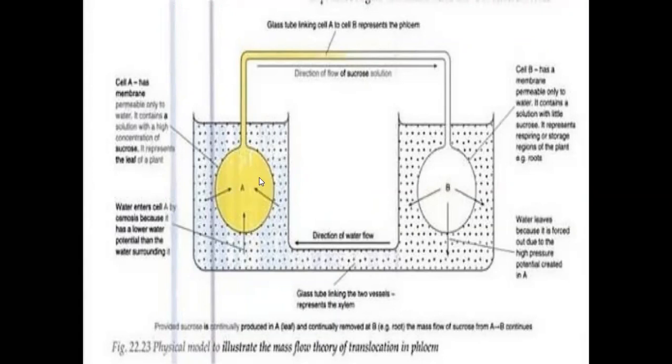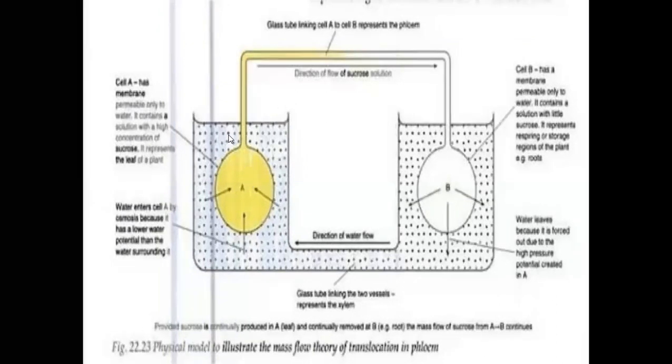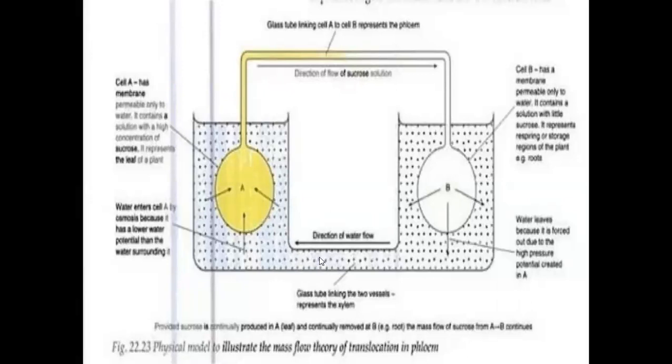We take two osmotic potential parts, A and B. These two osmotic potential parts are covered with a plasma layer, and they are connected with a long glass tube, C. This whole setup is kept in beaker D. Beaker D is filled with normal water.